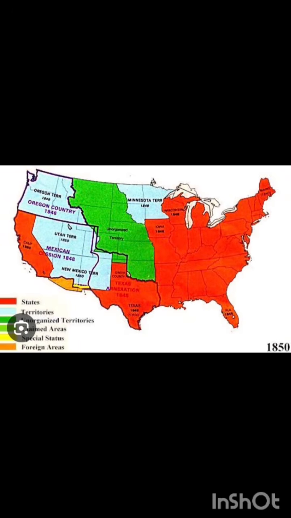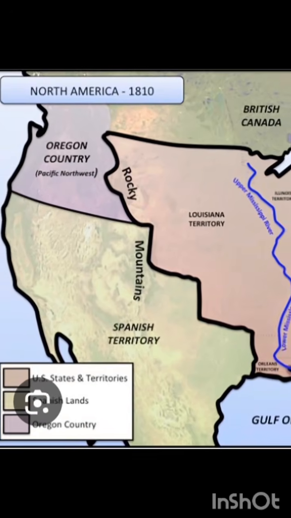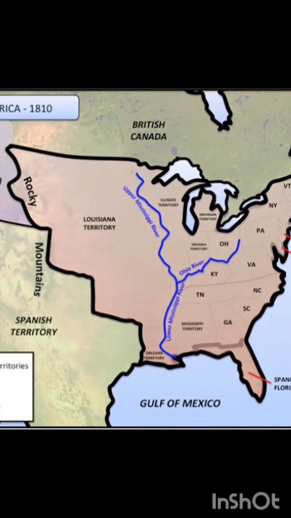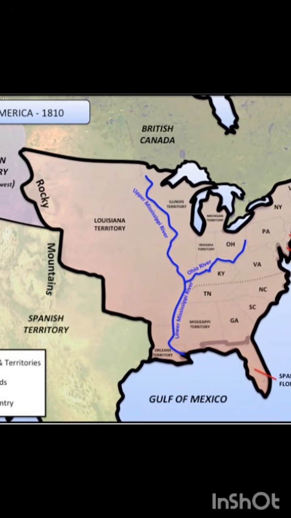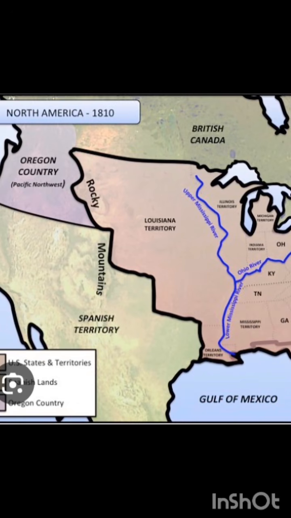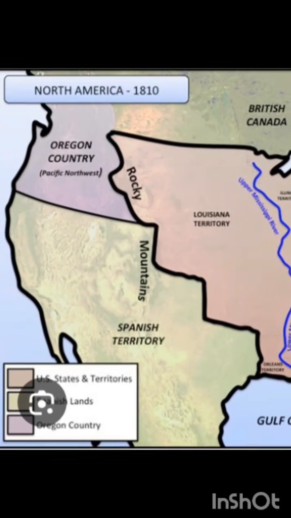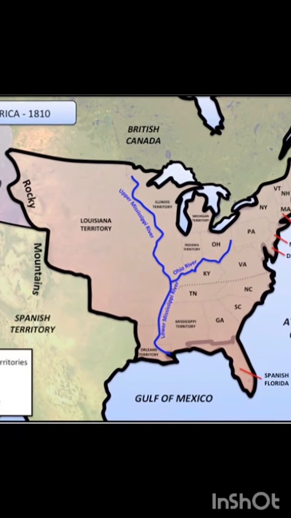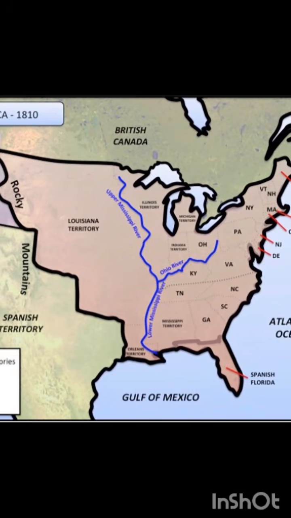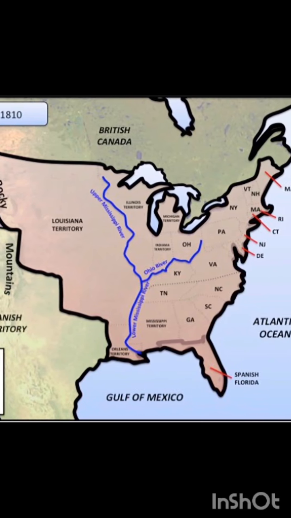So let's go even further into the past and let's see what the United States was. This is the USA in 1810. You can see in purple color is the Oregon Country, Pacific Northwest. At the north there is British Canada, and in the southern regions you can see the Spanish territory in yellowish and greenish color. And in the skin color you can see the United States of America.